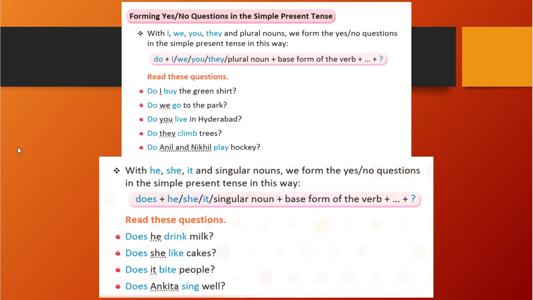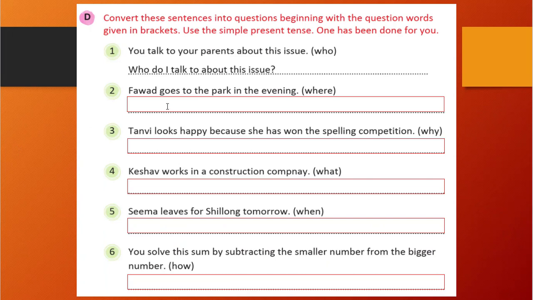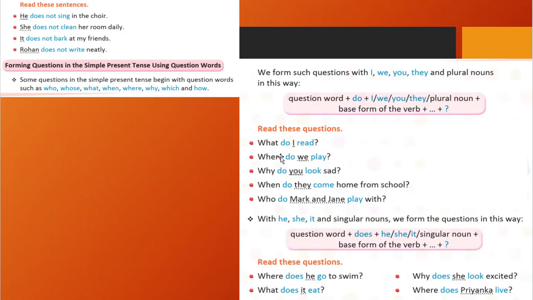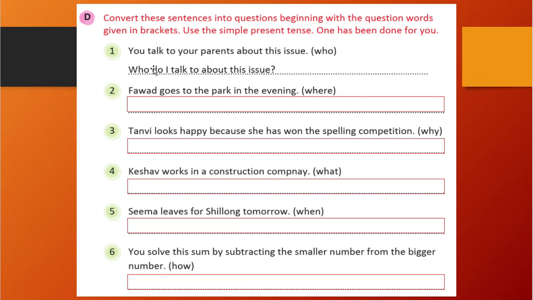Okay, I hope you understood all the things. Let's see some exercises. We need to create a question with where, why, what, when, how, given in brackets. One is done for you: You talk to your parents about this issue. So we are making a question with who. How do we create a question with who? First you write who. Then you write do. Then I, we, you, they, plural noun plus the base form, and the remaining things in the last. Similarly, first is who. Then I, so do. I.